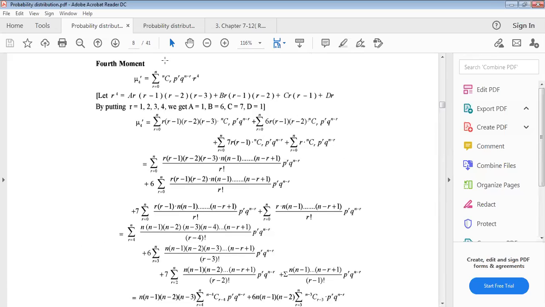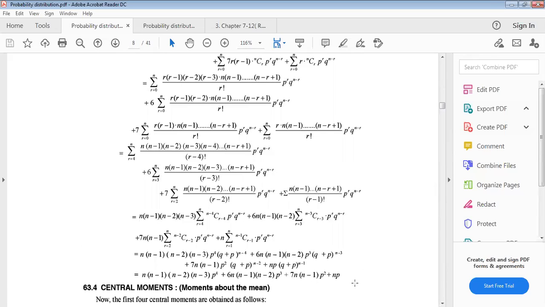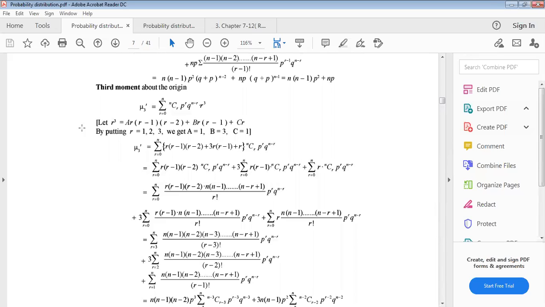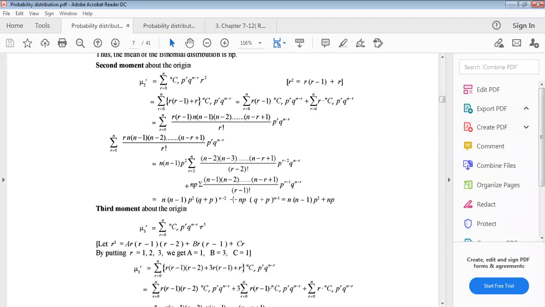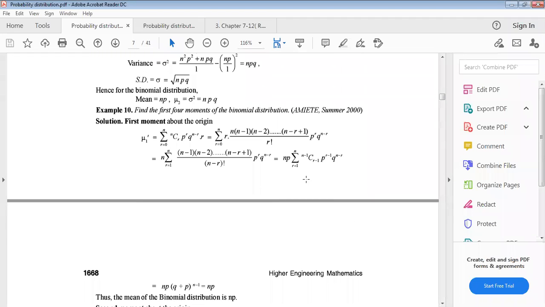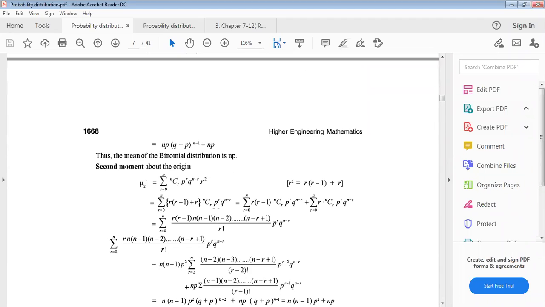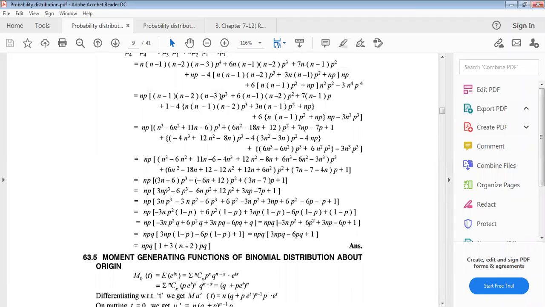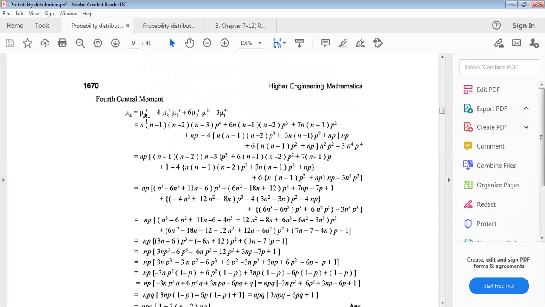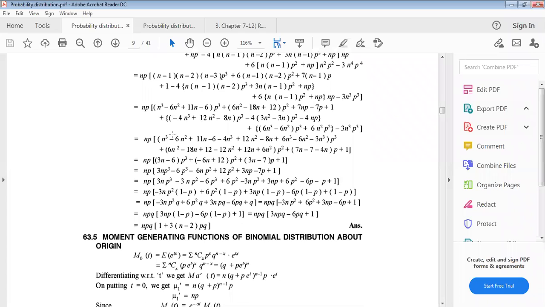This is the mu4 dash value, and the mu3 dash value, that means the third raw moment, and this is the value of the second raw moment, and this is the value of the first raw moment, only np. So putting these values in the fourth central moment, we get this value. Try to calculate this, try at home. I hope everybody can do this. Just multiplication, addition, and using the formula 1 minus p equals q. That means p plus q equals 1.